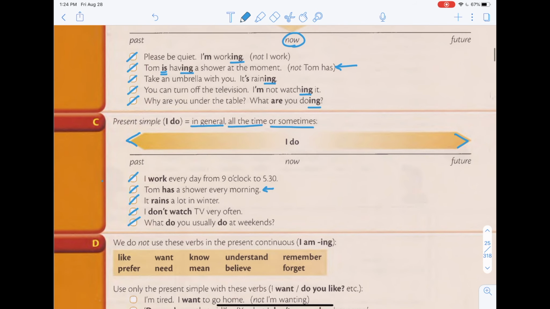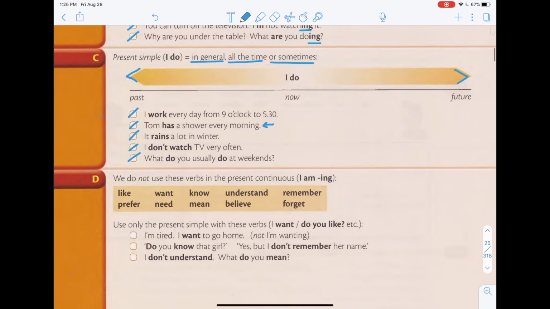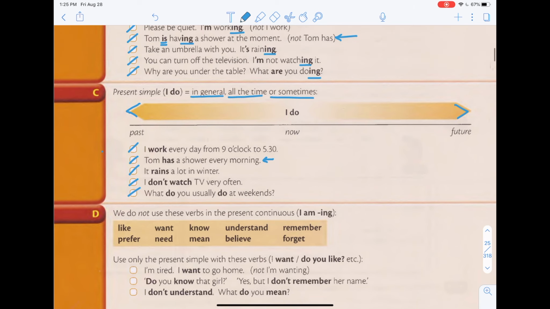So, for example, if I were to put these two sentences together, let's just use Tom as an example. You can say Tom has a shower every morning and he is having a shower at the moment. Okay, so you tell them that he has a shower every morning, and that right now he is having a shower. So you just join the two sentences together and you get this chapter basically.